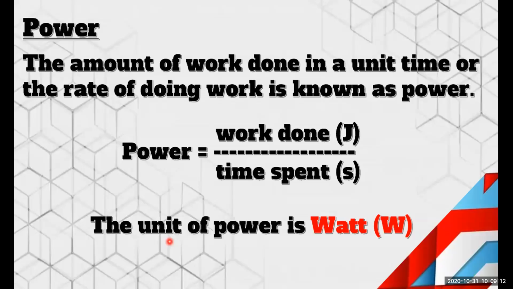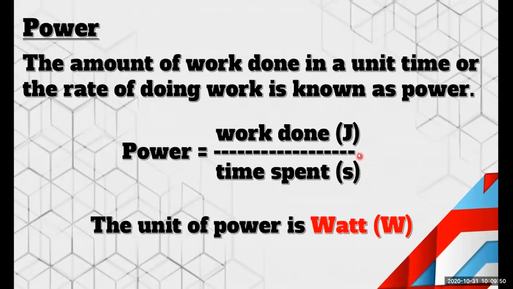Okay. Power. So we learned about work, energy, and power. The definition of power is the work done in a unit time, or the rate of doing work is known as power, right? So this is the formula. Power is equal to work done divided by time spent. The unit of power is watt, joules per second. The standard international unit of power is watt, right?